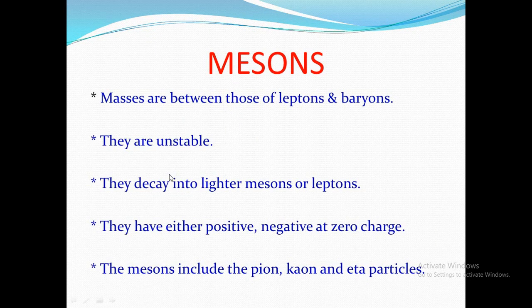Mesons. Their masses lie between the masses of leptons and baryons. They are unstable and they decay into lighter mesons or leptons, and they may be positively charged, negatively charged or zero charged. Positively charged mesons are known as pions, negatively charged mesons are also known as pions, and zero-charged mesons are known as eta particles.